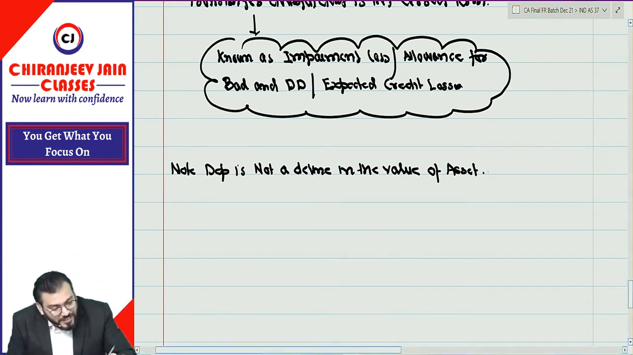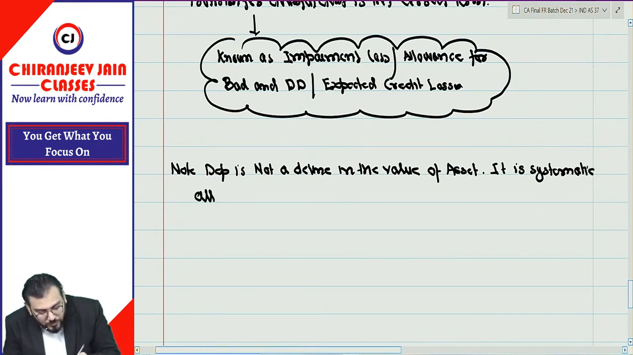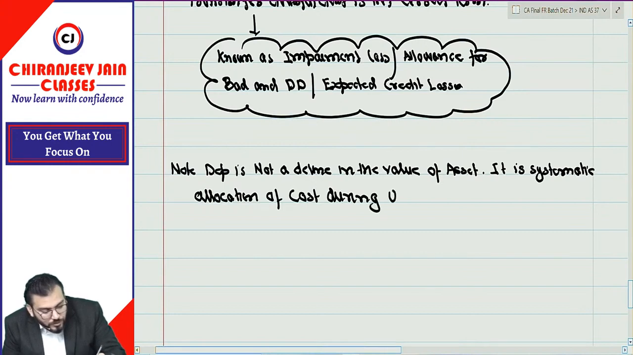Correct? So can you say it is systematic allocation of cost during what? Useful life. As per which concept? As per matching concept. Therefore,